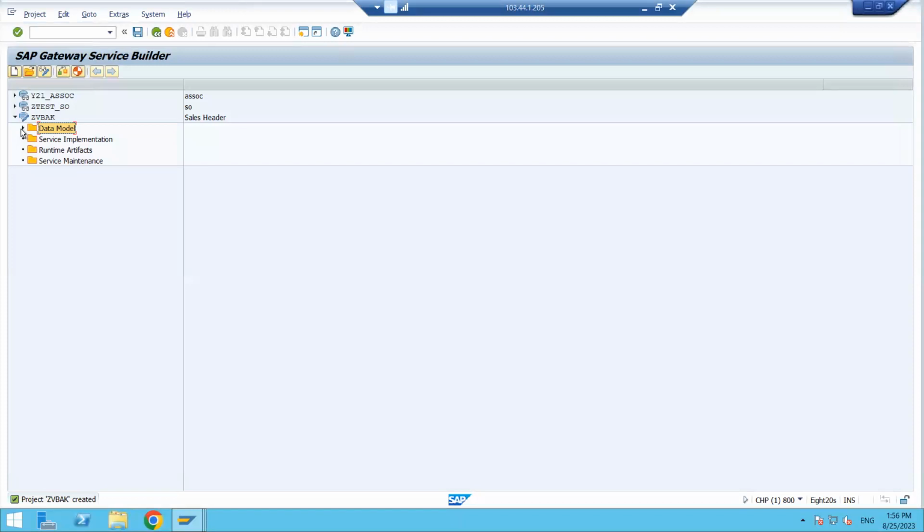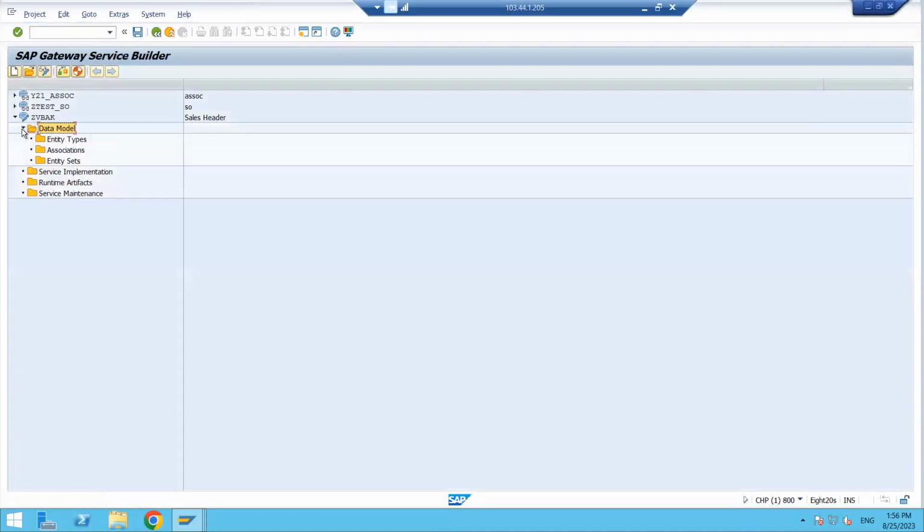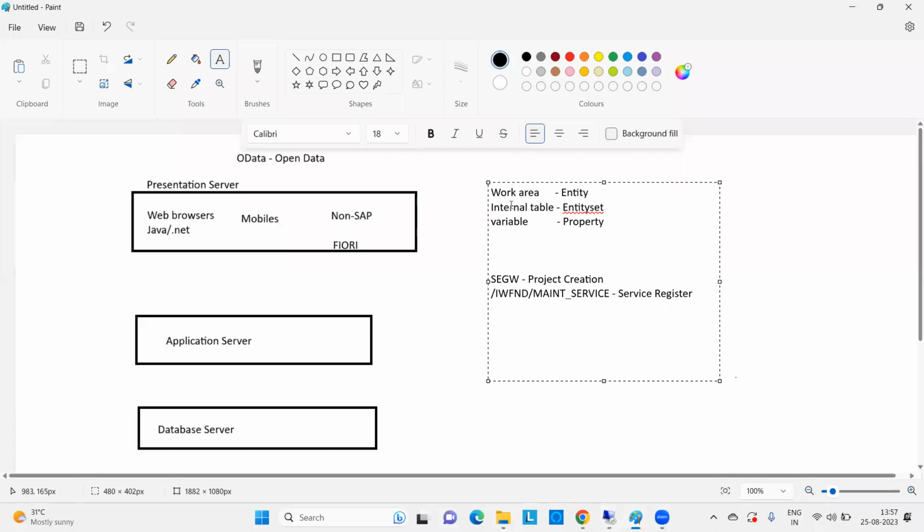And if you drop down, expand this one, then we can see entity type and associations. I will discuss associations later. As of now, I will discuss entity type and entity set. I will come back to associations after 4 or 5 classes. Now entity. Entity type or entity, both are the same here. This is the work area, right?